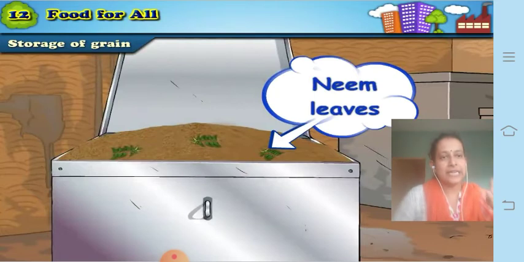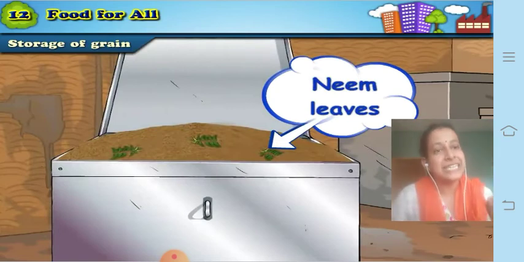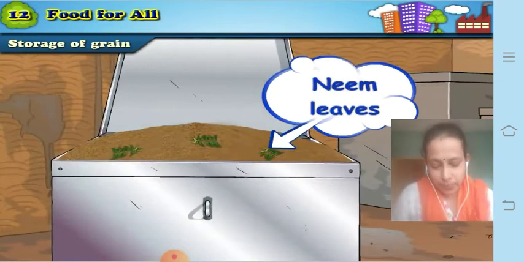In Indian culture we know that neem leaves have a lot of importance, and they are used as insect repellents. Dry neem leaves can be kept inside or mixed with the grains. These neem leaves will repel any insects or pests which come near it. So this is another way it can be protected.